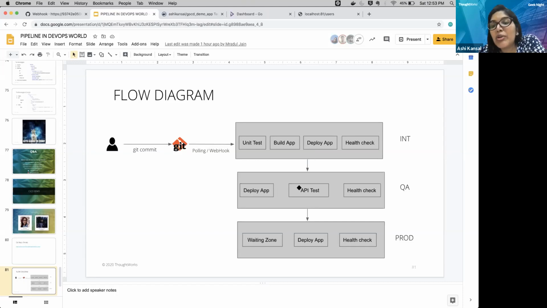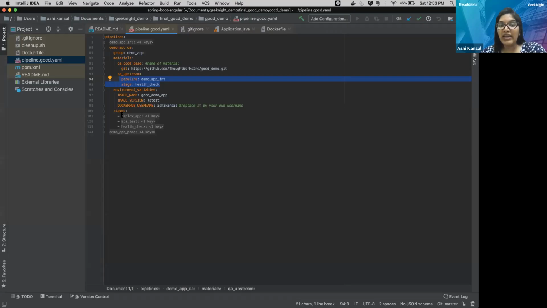So here you might be wondering why I'm not building the app. Because in normal project scenarios also, you just build it once and you deploy the application in every environment so that your code is consistent. That's why you don't build it in every environment. You build it just once. So what I'm doing is,